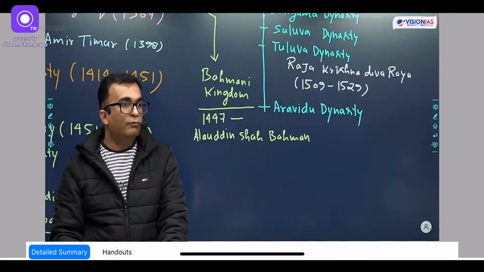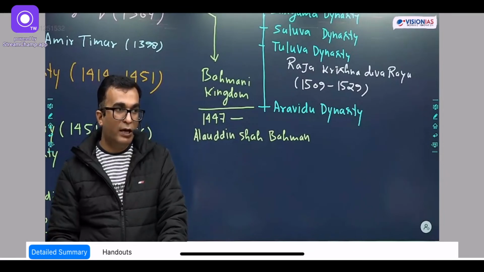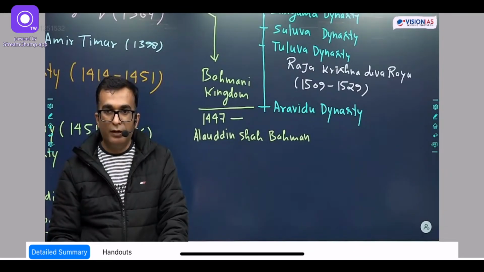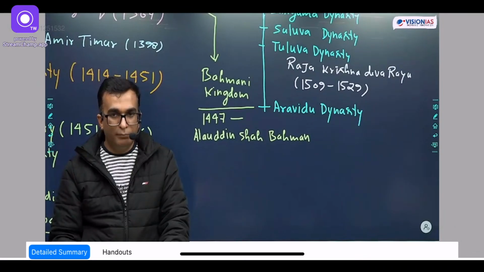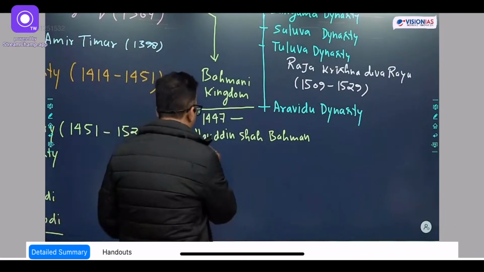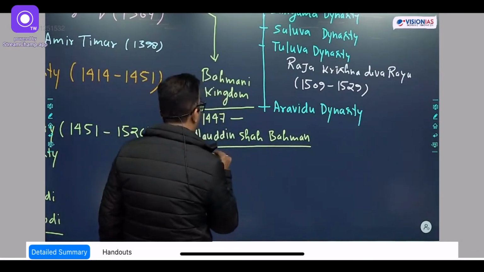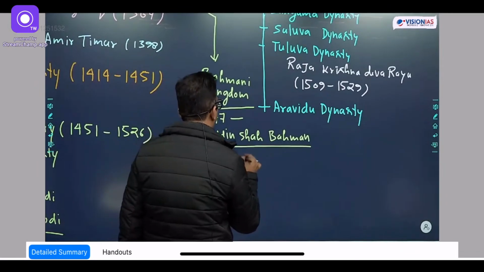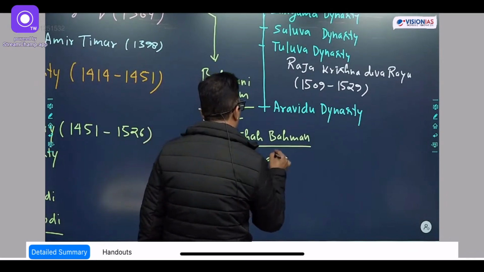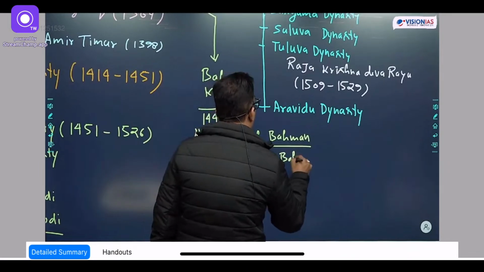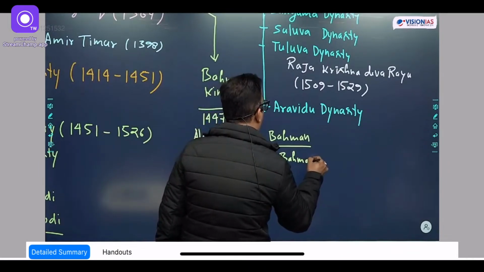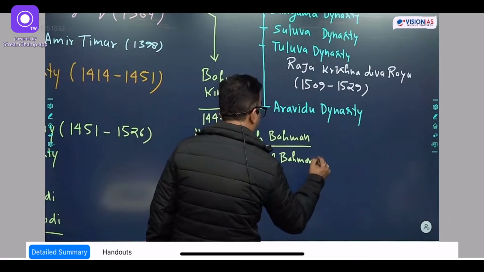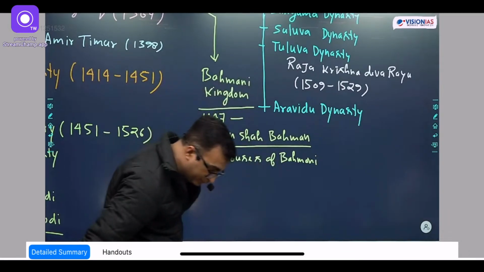Okay? So what are these 5 houses, where are they located? Ahmednagar, Bidar, Berar, Golconda and Bijapur. So write it here, add 5 houses of Bahmani.